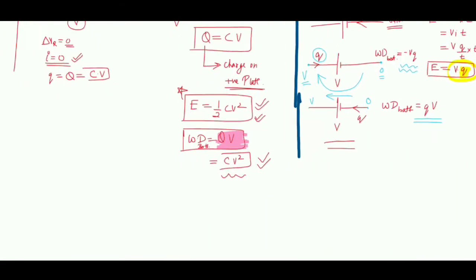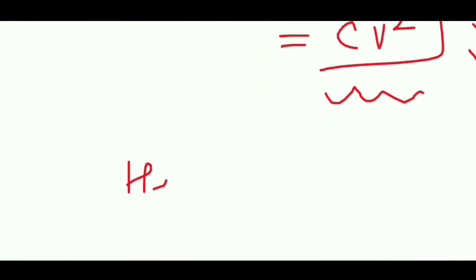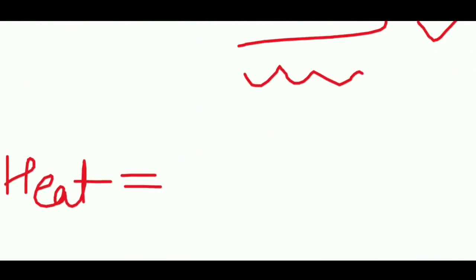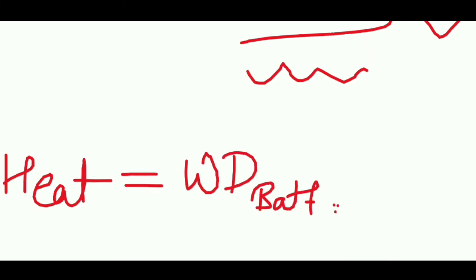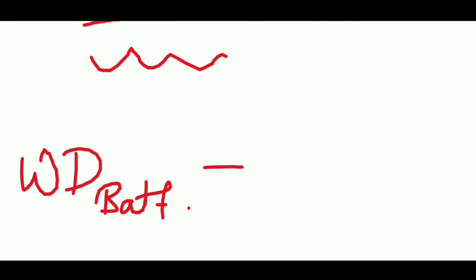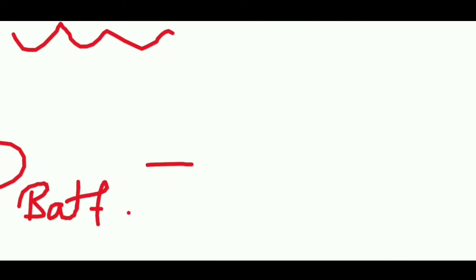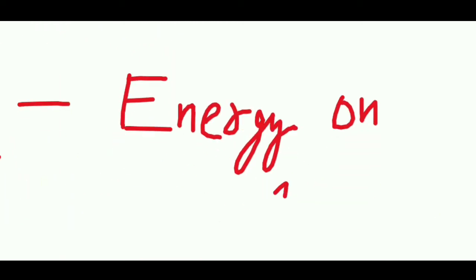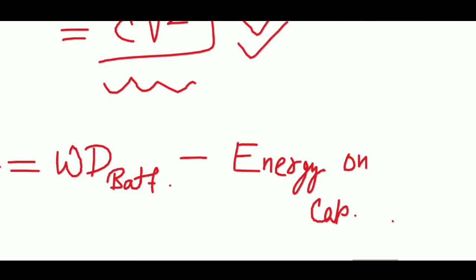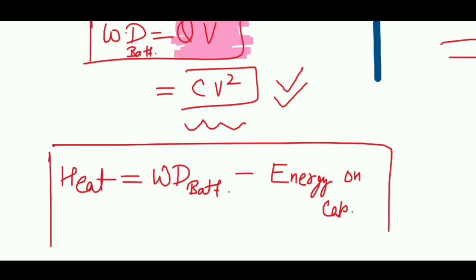So the heat over here can be simply written as work done by the battery minus energy on the capacitor.